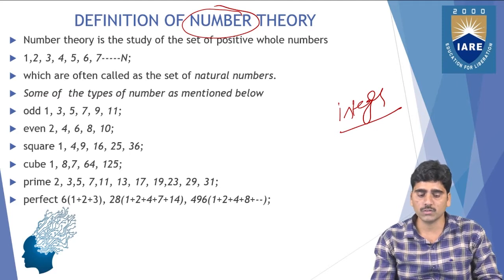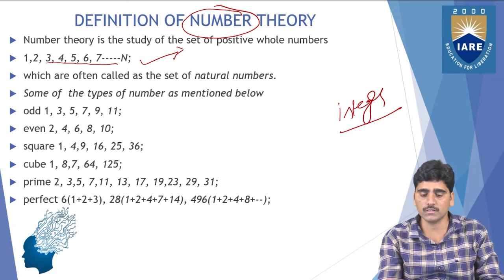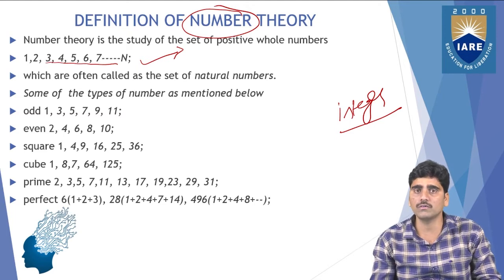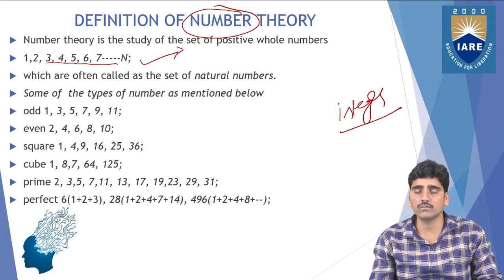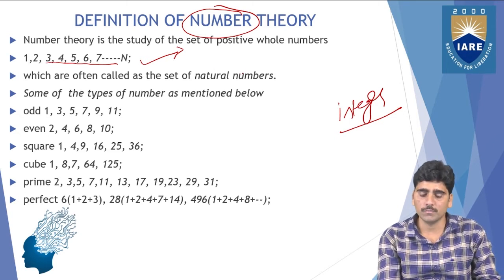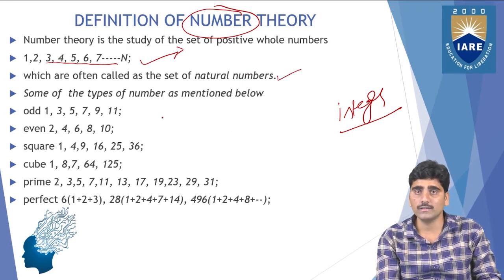For example, 1, 2, 3, 4, 5, 6, 7. These are all natural numbers. You can say that N equals 1, 2, 3, 4, 5, 6, 7. Not only natural numbers, you are going to learn about rational numbers and all the other types of numbers. In this unit, we study all the different types of numbers.